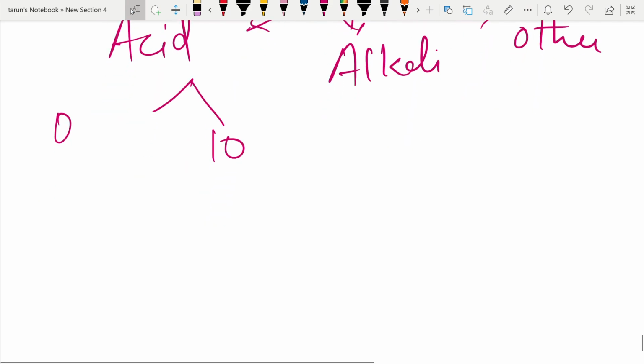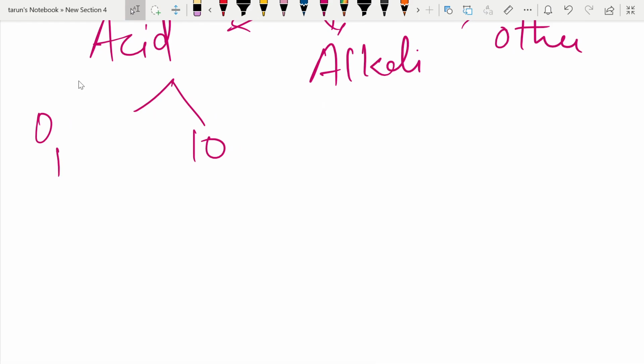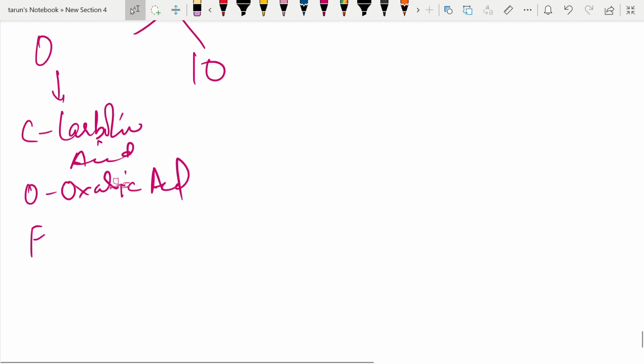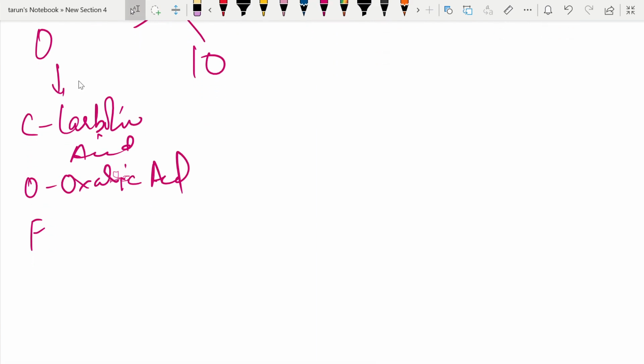In the organic, we have carbolic acid, oxalic acid, and formic acid. F is for formic acid.